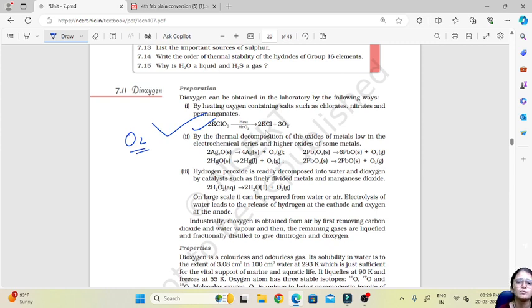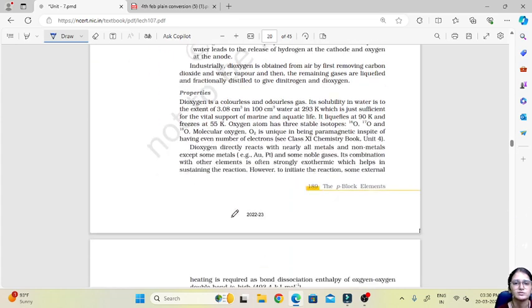Then by thermal decomposition of oxides of metals low in the electrochemical series. So silver oxide and mercuric oxide undergo decomposition to give silver and mercury along with dioxygen. Similarly, hydrogen peroxide is decomposed to water and dioxygen using catalysts such as manganese dioxide.